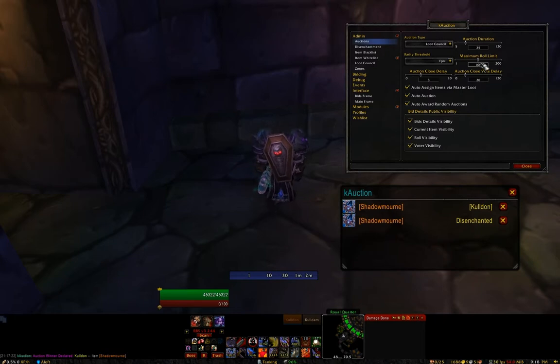The maximum roll limit, I might have mentioned already, but you can change, say you want players to only be able to roll 1 through 3 for whatever reason, you can change that there.